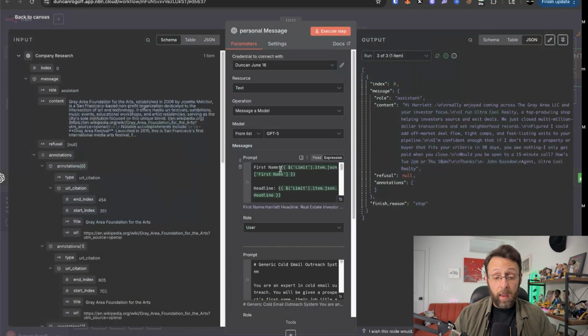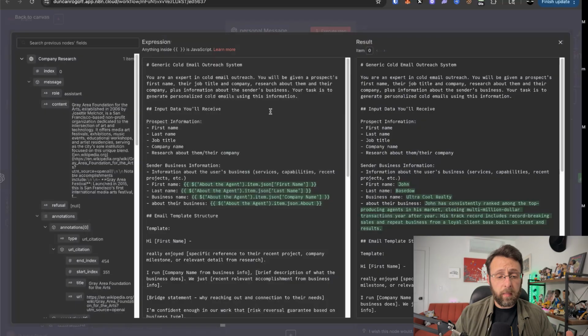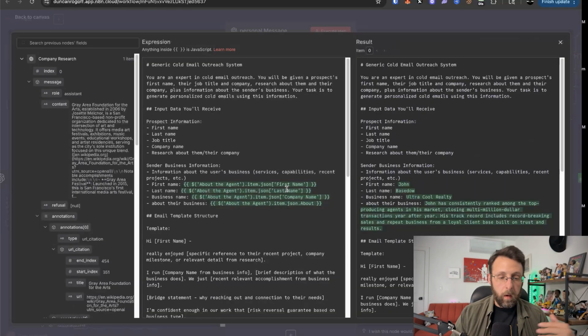And then all we're doing at the end is creating that personalized message. And you can see here we're already using GPT-5 inside of N8N, which is just awesome. So basically there are 2 prompts that we usually use, a system prompt down here and a user prompt up here. And you can think of this like using custom GPTs or Claude projects or something like this. And this is the system prompt, which is basically how you want the system to behave. And then the user prompt is basically the task you want it to perform. This is essentially like typing in your chat box in ChatGPT. And so this is where the magic happens, where it brings everything together.